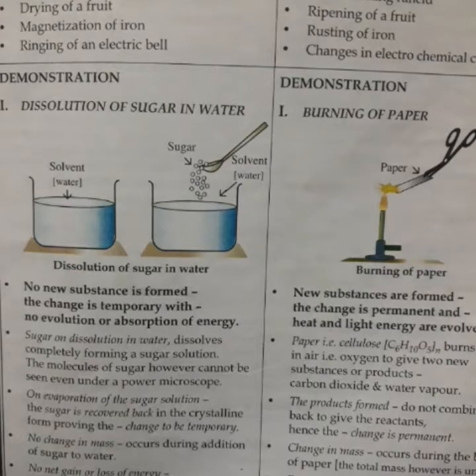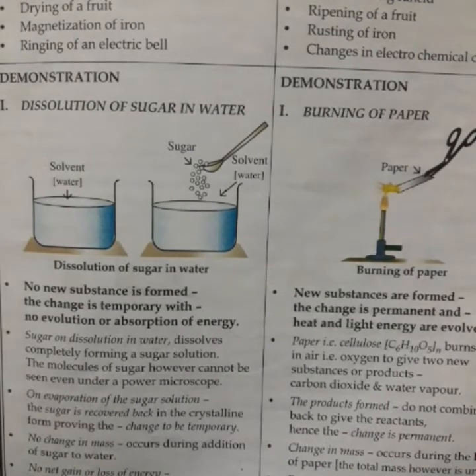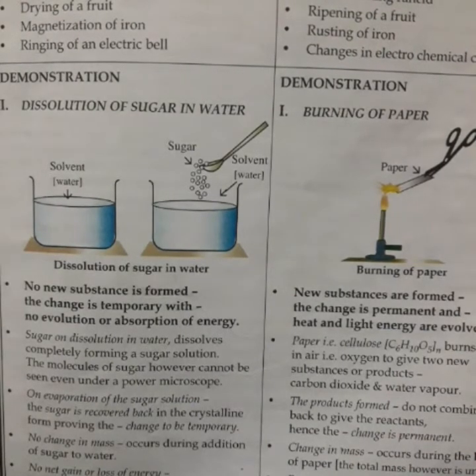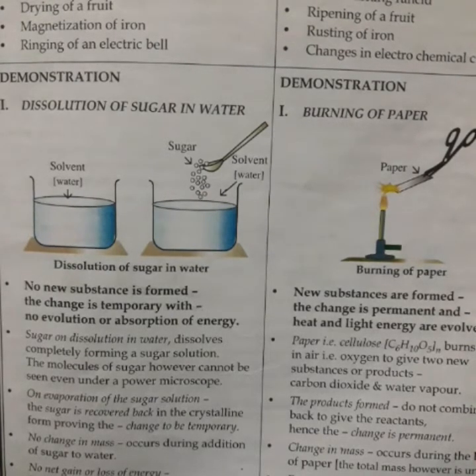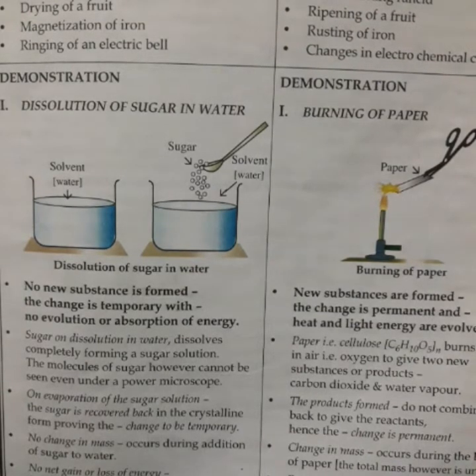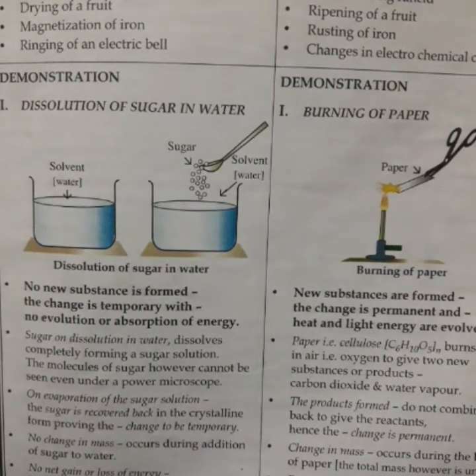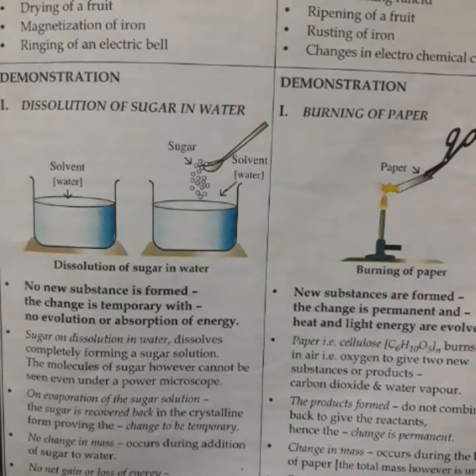Now heat the beaker containing sugar solution till all the water evaporates and sugar is left behind. Weigh it again. What will we notice? It will still weigh 5 gram only. It means no change in mass. Okay, and another very important point, on crystallization of sugar solution, the sugar is recovered back in the original crystalline form. It means this change is temporary. Clear? And it is not followed by any energy change. So these are the main characteristics of a physical change.